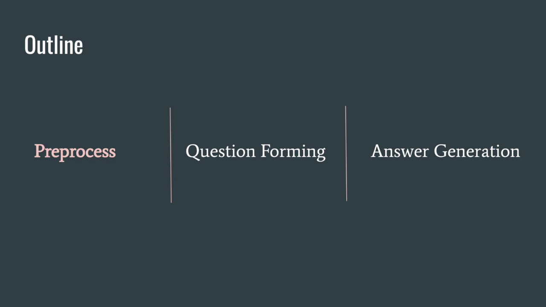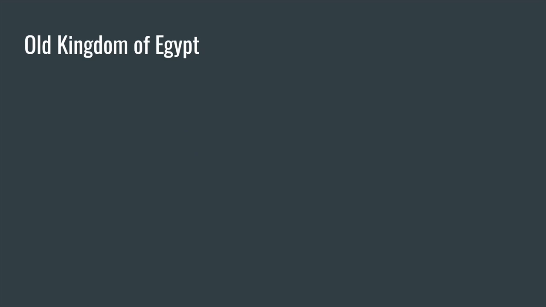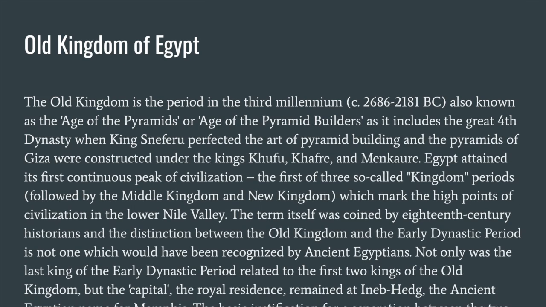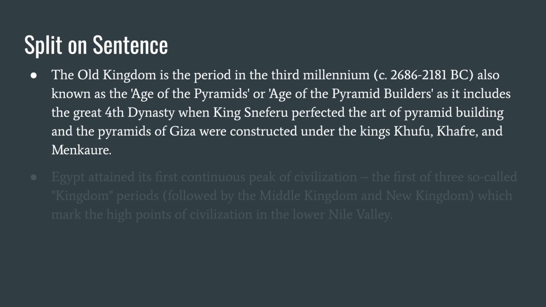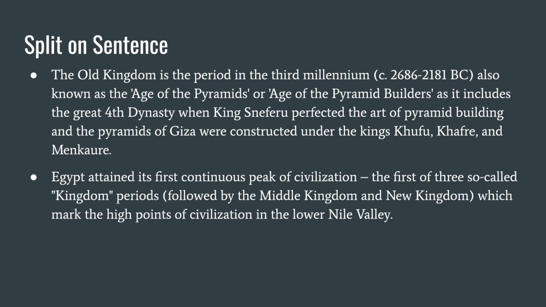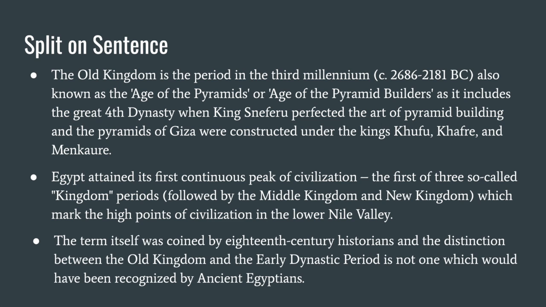For this project, we're going to go through how we pre-processed, formed questions, and then generated our answers. As an input, we're given an article from Wikipedia. We then feed this into a sentence splitter. Instead of splitting on just periods, we also made sure to check if a period was inside a parentheses to indicate something like circa, and we would not split on that.